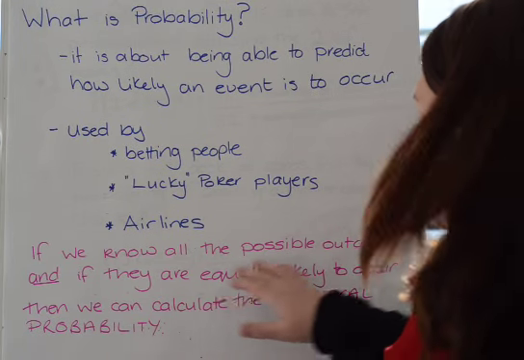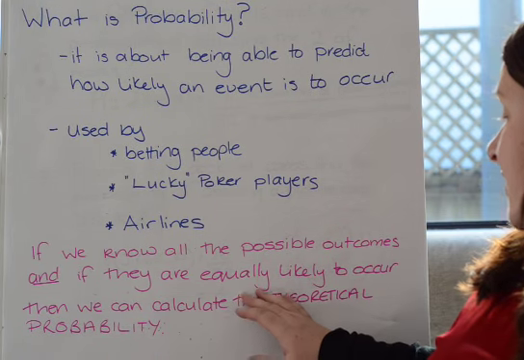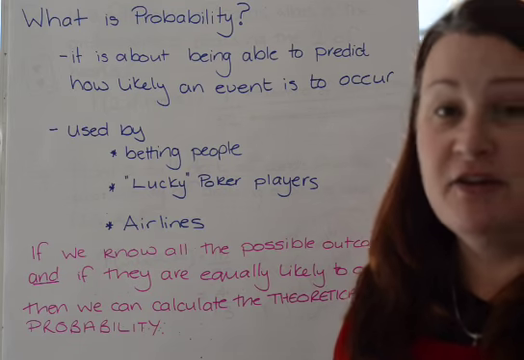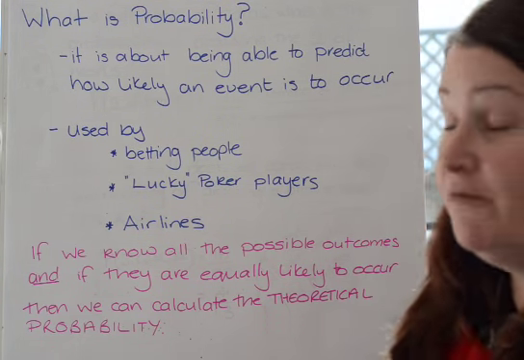If we know all of the possible outcomes, and if they're equally likely to occur, then we can calculate what's called the theoretical probability of that event occurring.